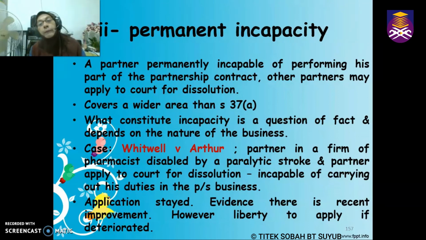Walau bagaimanapun, permohonan itu ditunda oleh mahkamah. Why? Because there is evidence, actually there is a recent improvement of his health. However, court says the other partners is given liberty to apply to dissolve the partnership if his health deteriorated.